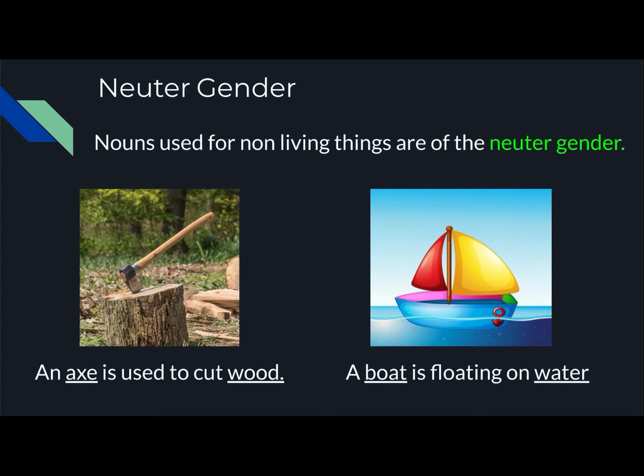An axe is used to cut wood. What are the underlined words? Axe and wood. They both are nouns and they are non-living nouns. So they will be said to be neuter gender. A boat is floating on water. Now boat and water both are non-living nouns. So they will be considered as neuter gender.